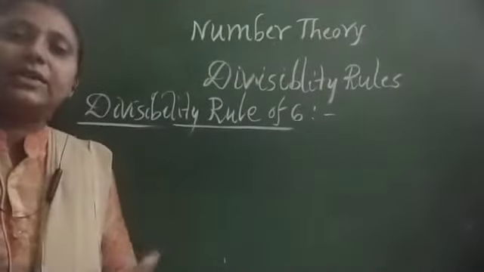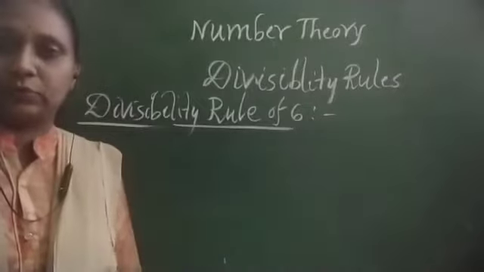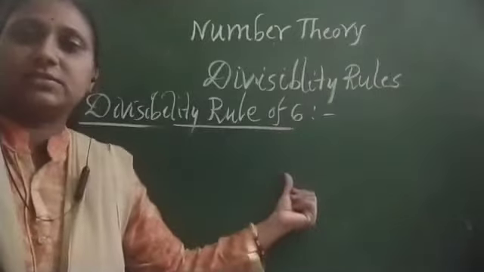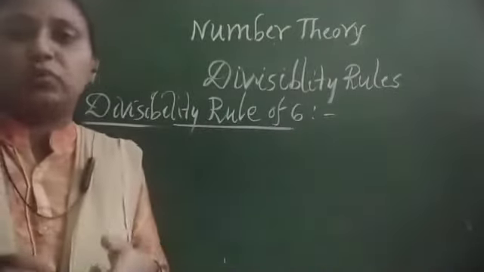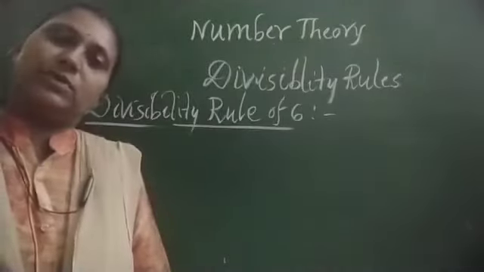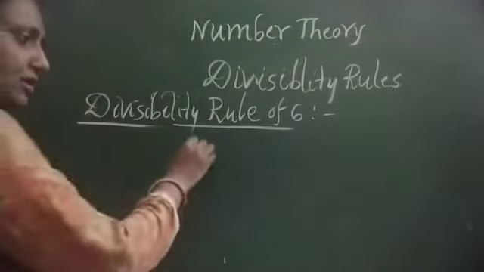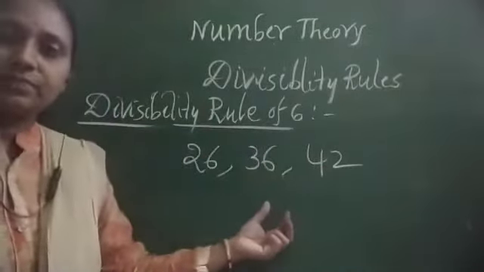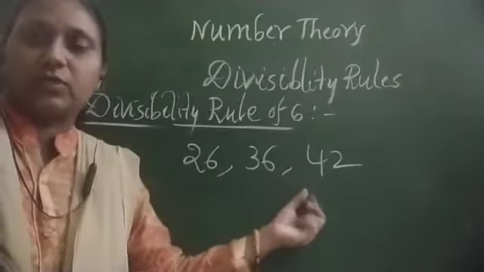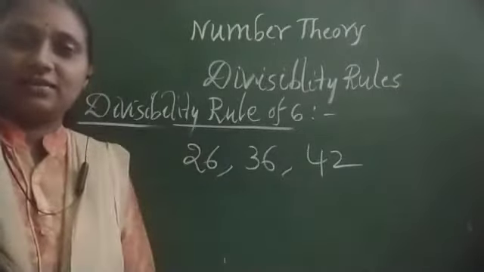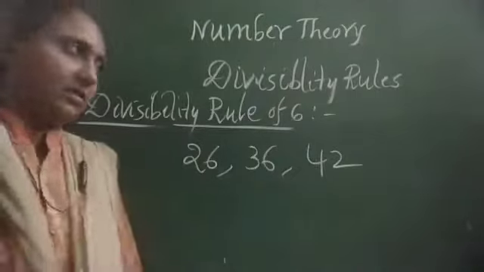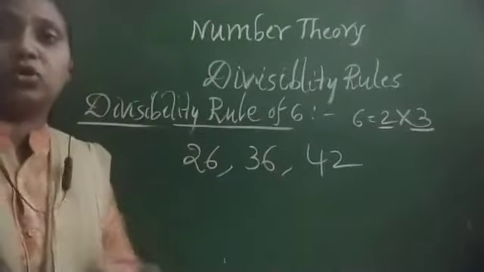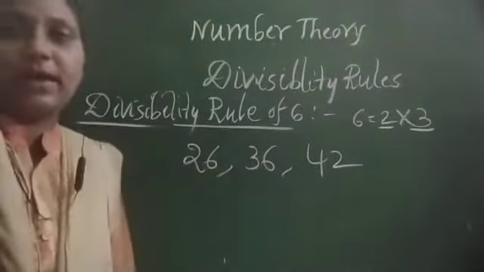Actually, after learning the divisibility rule of 2 and of 3, we could learn the divisibility rule of 4. But I am telling the divisibility rule of 6 first because if you know the divisibility rules of 2 and 3, you can easily do the divisibility rule of 6. Why? Because if you take any number, 26 or 36 or 42, whatever number you take, to check whether it is divisible by 6 or not, we have to check the divisibility rules of 2 and 3. Why? Because 6 is the multiple of 2 into 3. So we have to check the divisibility rules of 2 and 3 both. Then only it should be divisible by 6.